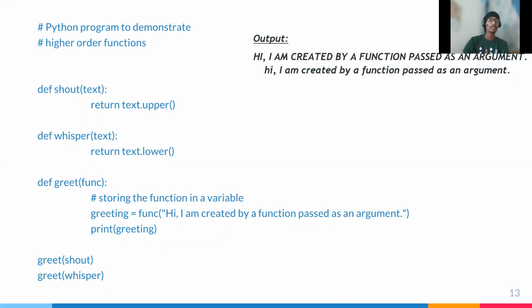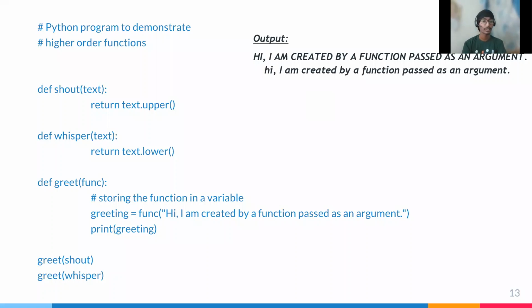Take another example. We are given def shout(text) which returns text.upper(), and def whisper(text) which returns text.lower(). We are given one text, which first we want in uppercase, and second we print in lowercase.